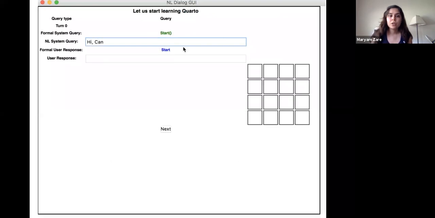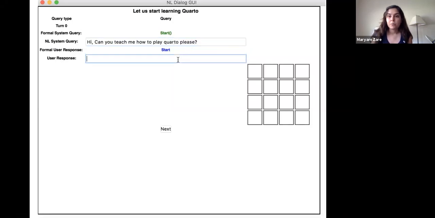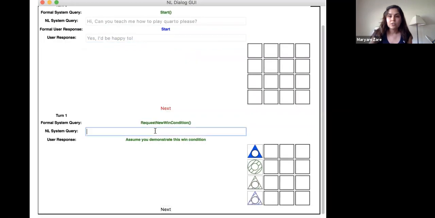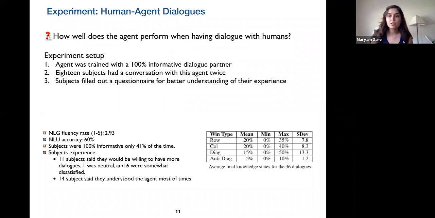Next, we wanted to see how the agent can have a conversation with a human. And to do that, we needed training data for NLG and NLU. So we trained 13 college students and taught them the MRL, and then asked them to translate the MRL to natural language for us. At the end of this, we had 960 dialogues.